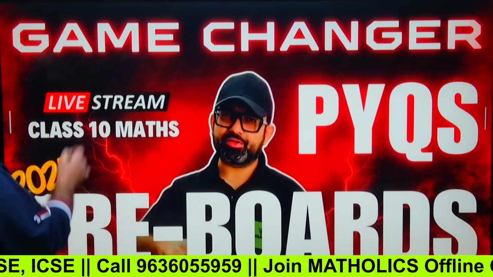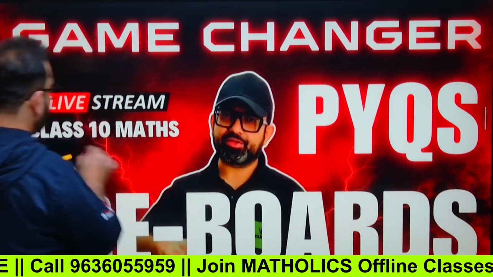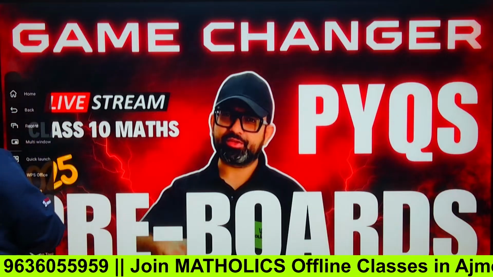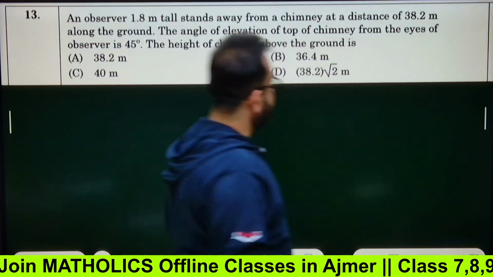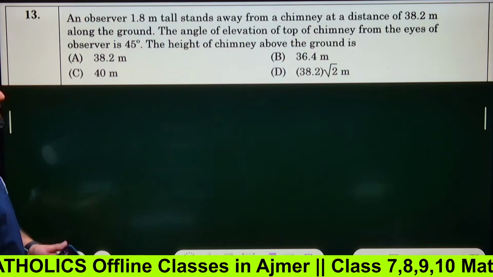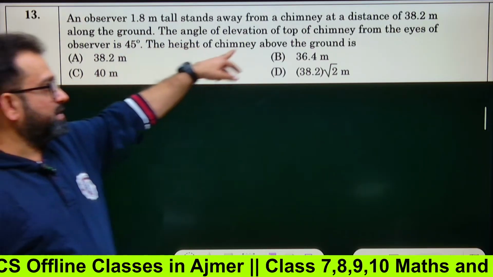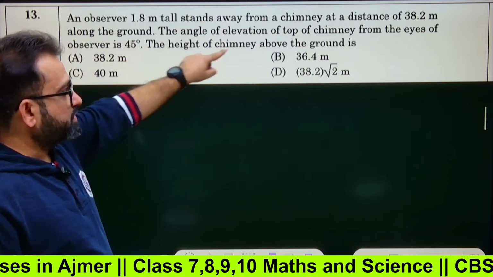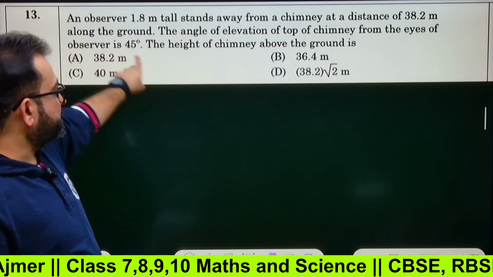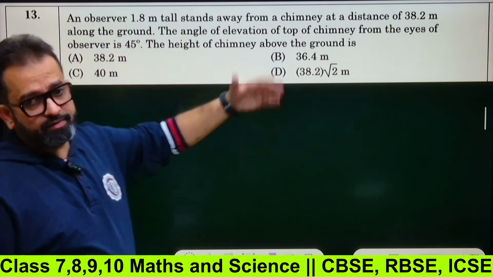This is the amazing session for Game Changer PYQs for pre-boards, class 10th, Maths 2025. So, first question for today is this one. An observer 1.8 meter tall stands away from a chimney at a distance of 38.2 meters along the ground. The angle of elevation of top of chimney from the eyes of the observer is 45 degrees. The height of the chimney above the ground is what?